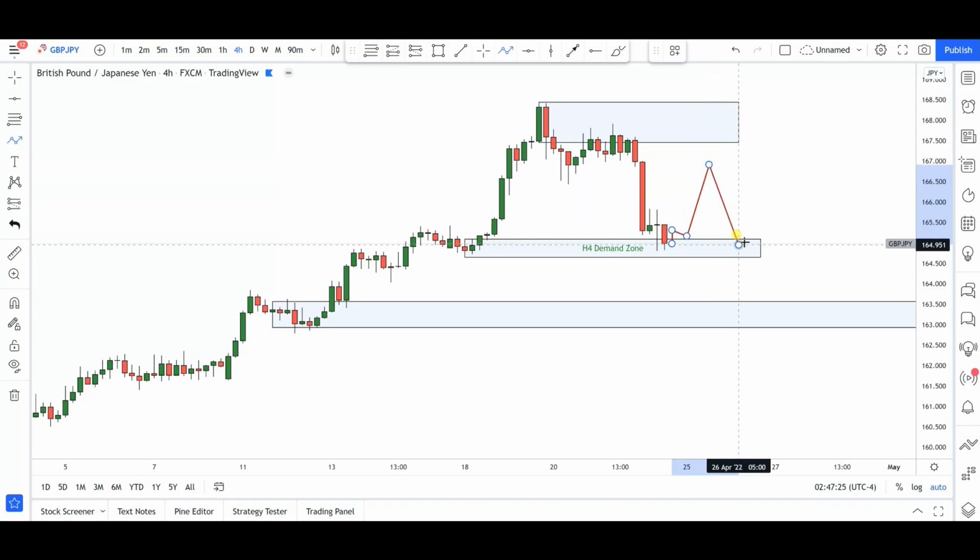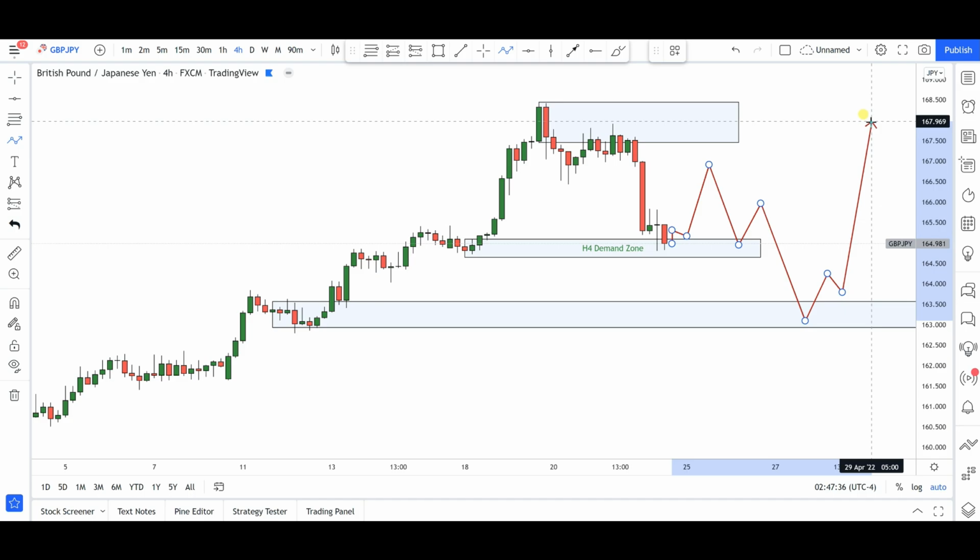I'd like to see the bears come into this market and push price to the downside, maybe towards 163.50 or 163.00 institutional price levels, from where I might expect the bulls to come back again for another rotation to the upside.